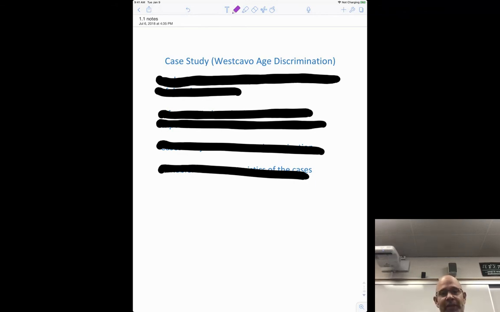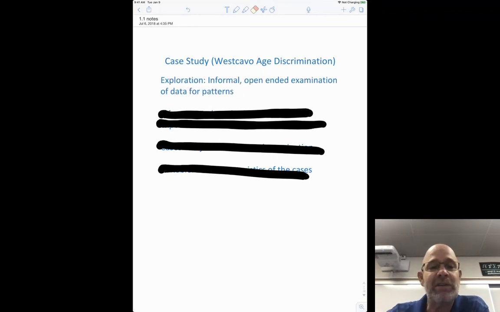And the chart in the book gives you who they laid off, when they laid them off, what their salary was, if they were salary or hourly, that sort of thing. So let me just give you some quick definitions here first on the iPad. This is what's called a case study. This is the Westcavo age discrimination case, just a couple little definitions.